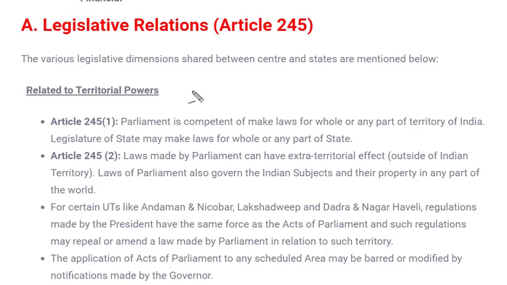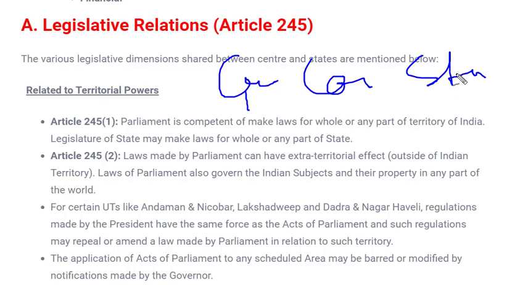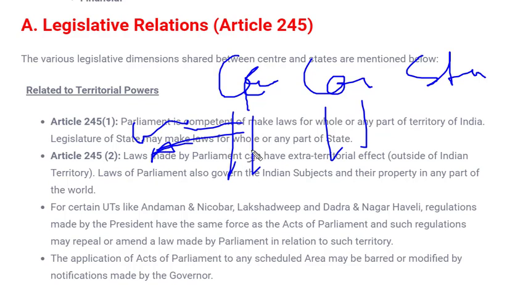For example, there are exactly three lists. One is the central or union list, another is the concurrent list, and the third is the state list. In these lists, subject matters are given. For example, in the central list or union list, the subject matter could be defense, agriculture, national highways, military, and so on.